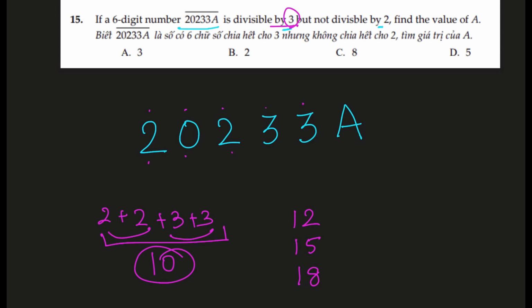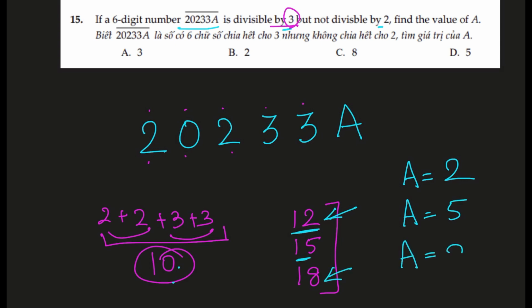So if we are looking for a sum of 12, we already have a 10 from the first 5 digits. If we are aiming for a sum of 12, that means A must be 2. If we are aiming for a sum of 15, that means 10 plus 5 is 15. That means A must be 5. And if we are aiming for 18, that means A must be 8.